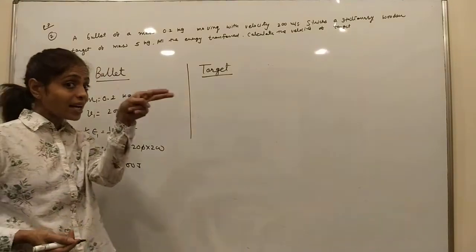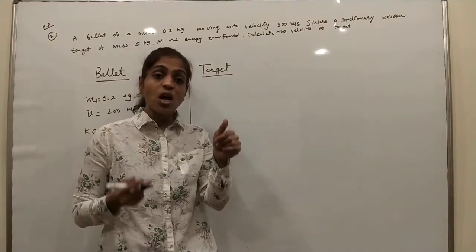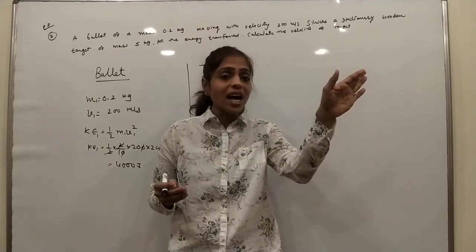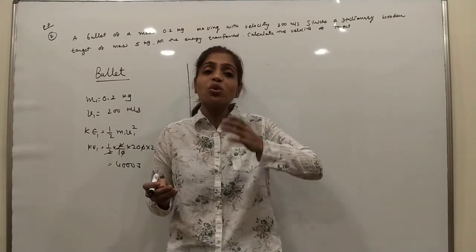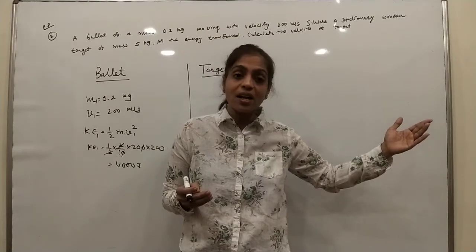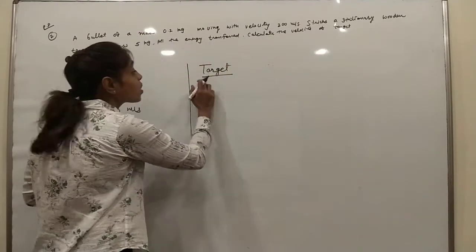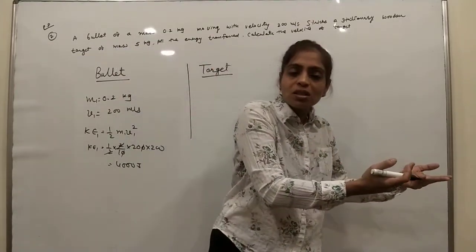So the kinetic energy of the bullet is 4000 joule, but when the bullet strikes the target, all the kinetic energy of the bullet is transferred to the target. So the target comes in motion.